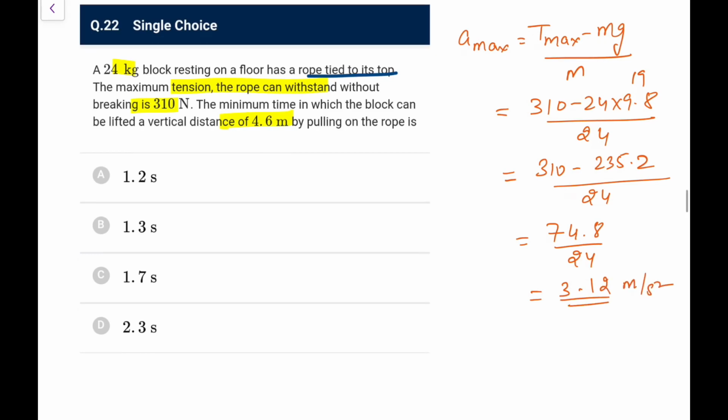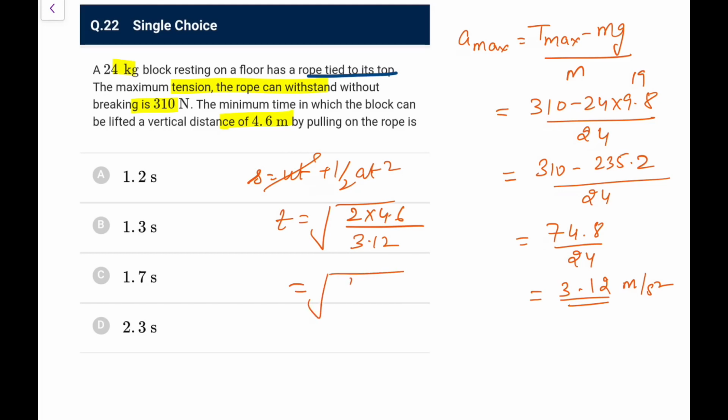Now time would be, you can directly write S is ut plus half at square, u is 0, so t would be root 2s by a, 2 into 4.6, and a comes out as 3.12. So 9.2 upon 3.12, this is approximately less than 3, so it would be slightly lesser than 1.73, so I'll go for 1.7, that would be the answer. That is the closest one we can go for.